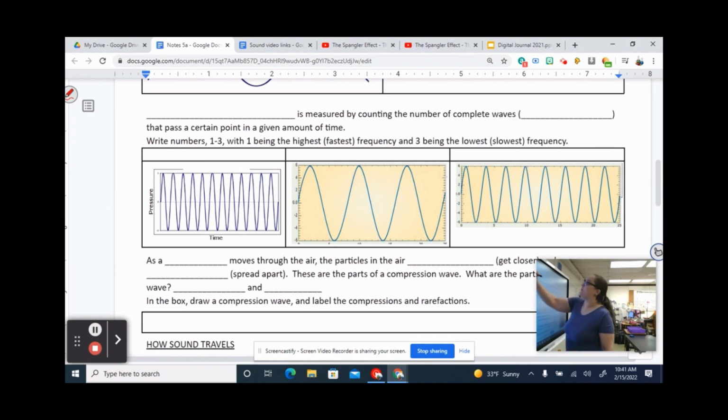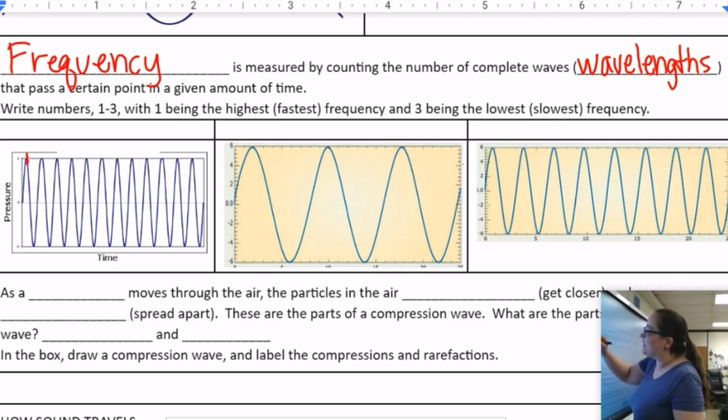Next vocabulary word is frequency. Frequency is measured by counting the number of complete waves or wavelengths. So how many wavelengths pass a given point in a certain amount of time. So if we're looking at our three examples here, we've got one wave where it's pretty obvious that that's high frequency and middle and low, but let's really look at it and measure the wavelengths. So here's our first crest, and there's one wavelength. 2, 3, 4, 5, 6, 7, 8, 9, 10, 11. That's 11 wavelengths in 1 second.